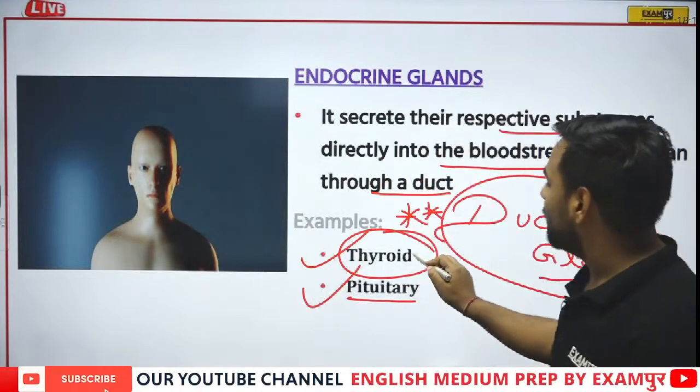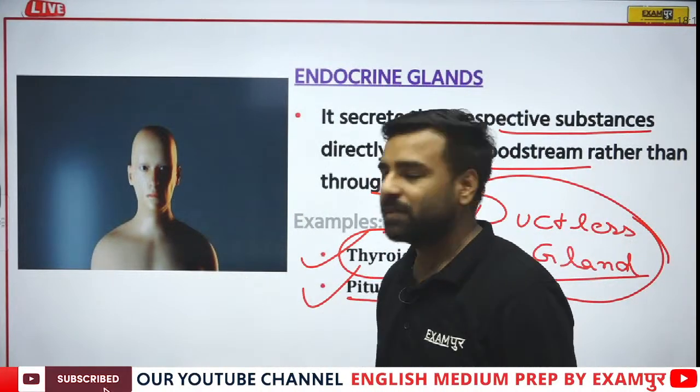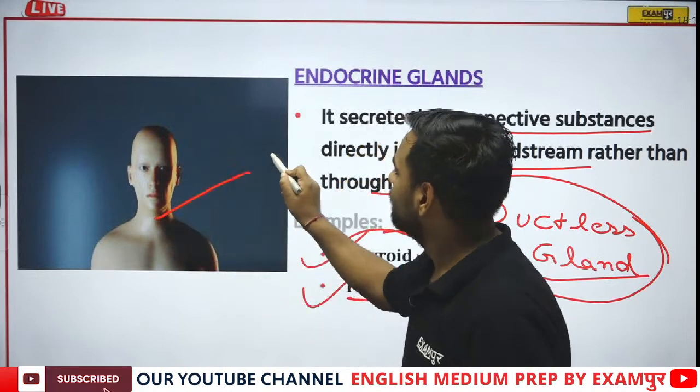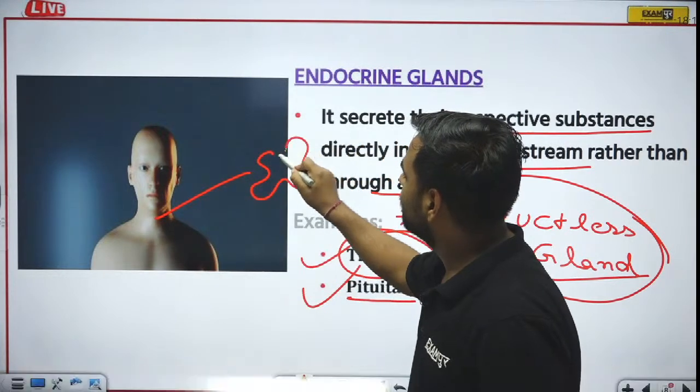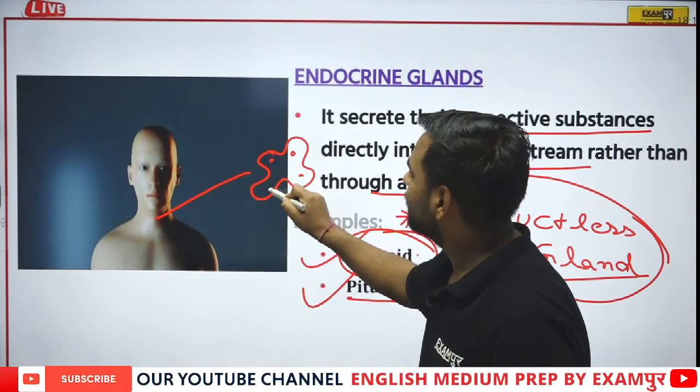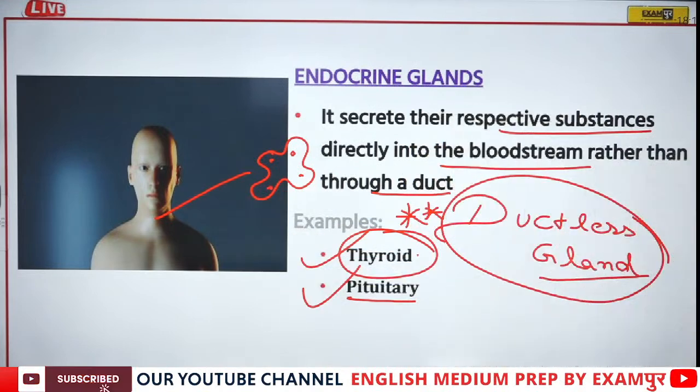So this thyroid gland is actually present in your neck, having a butterfly shaped structure, quite like this. And there are 4 dots. These are parathyroid glands. So let's move forward.